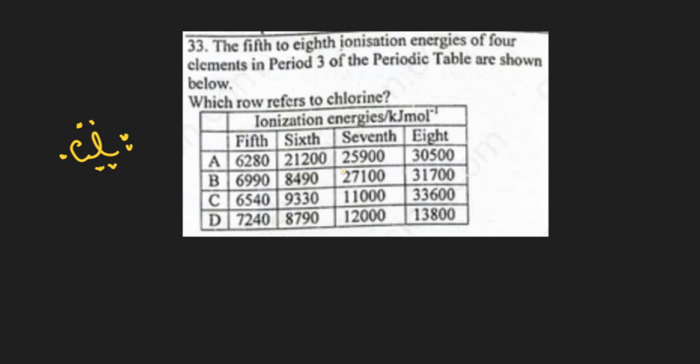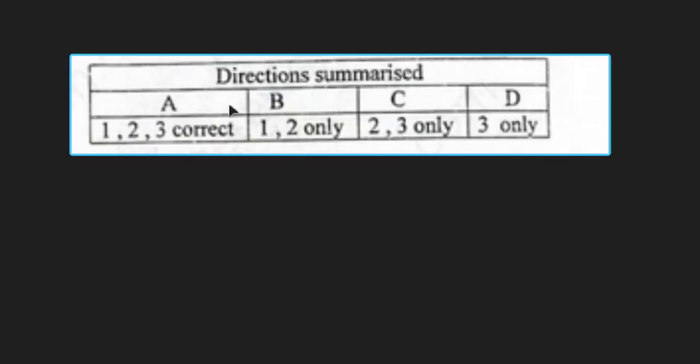And we look at this, A moves from 25,000 to 30,000, not that vast. We look at B, 27,000 to 31,000, not too vast. C, 11,000 to 33,000, which is of course a good increase, and it should mark that of chlorine. So our best option becomes C. From 34 to 45, you can pause and read the instructions before we proceed.